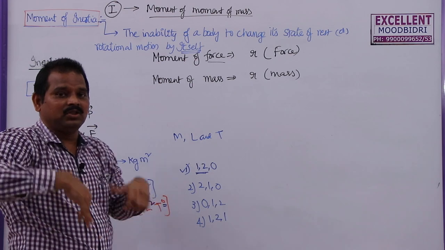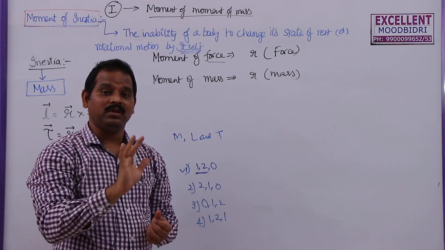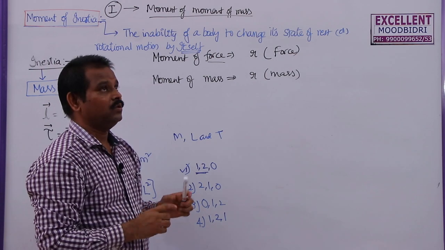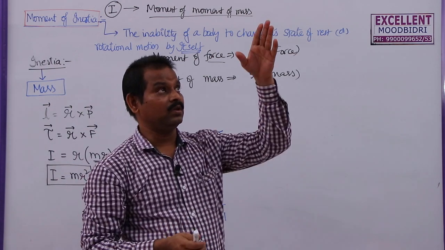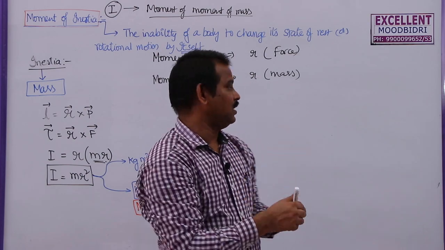That means on its own, even the body which is rotating will not try to change its state of rest or uniform rotational motion. Now in case of a fan, when the fan is rotating with a constant angular velocity,